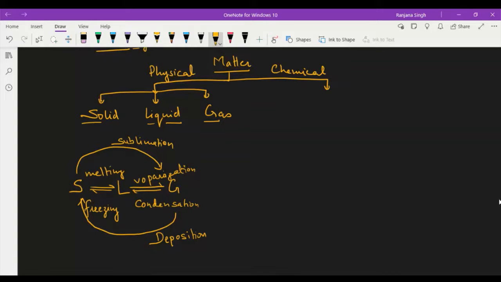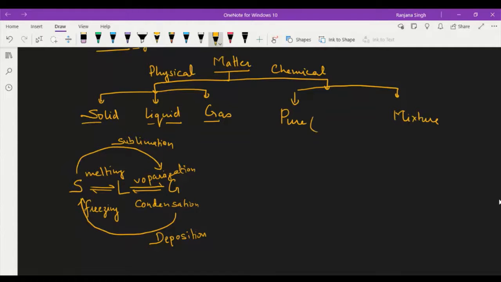Then come to chemical classification. This matter can be classified chemically into two parts. That is, first one is pure, second one is mixture. What is the difference between them?